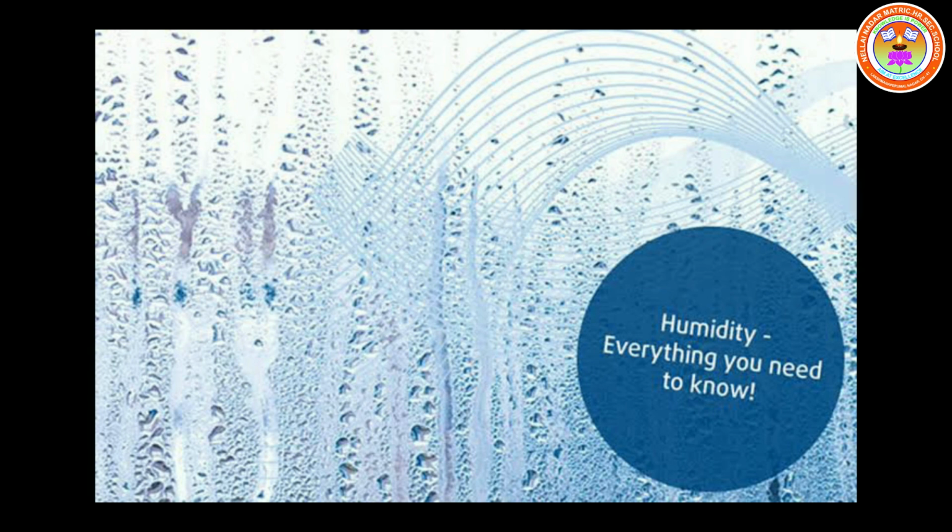Do you know, children, when the relative humidity of the air is 100%, the air is said to be saturated. Saturated air will not absorb any more water vapor. The temperature at which air gets saturated is called the dew point. Humidity of the atmosphere is measured by the wet and dry bulb thermometer, also called the hygrometer. Absolute humidity is expressed in grams of water vapor present per cubic meter of air, and relative humidity is expressed in percentage.